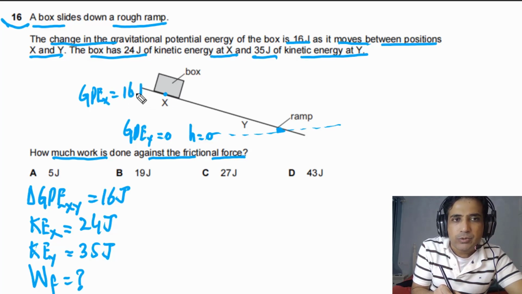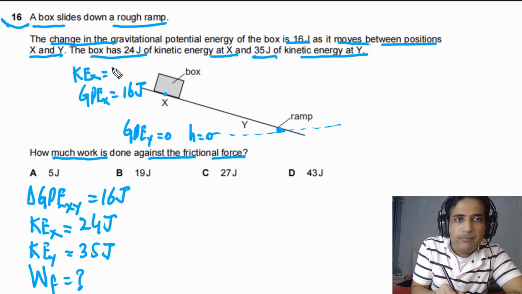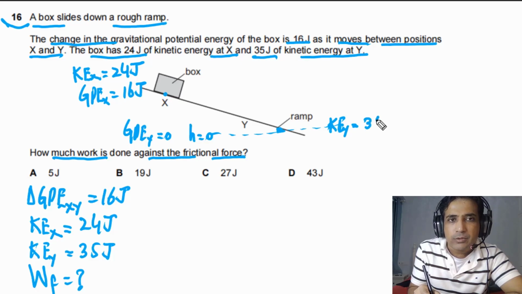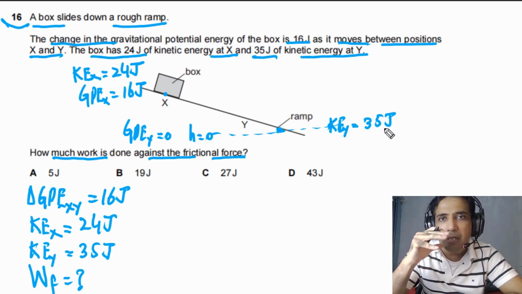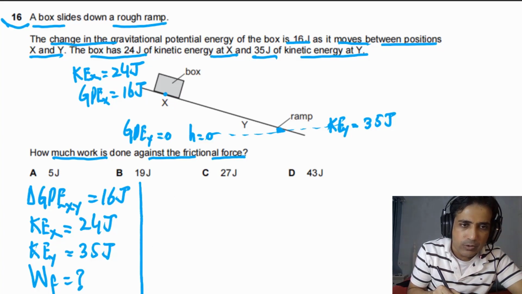So GPE at point X is equal to 16 joules. And we have the value of kinetic energy at point X, that is equal to 24 joules. So we can also write KE at X is equal to 24 joules. We have the value of KE at Y, which is equal to 35 joules.